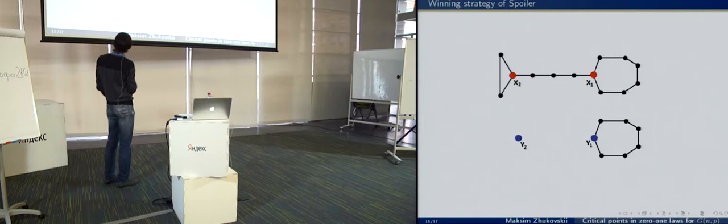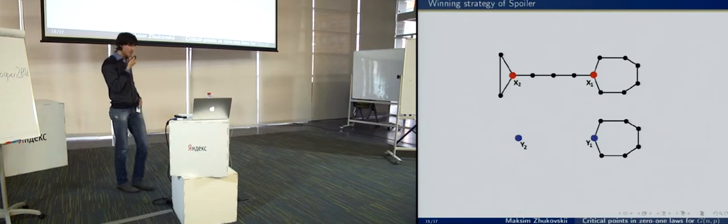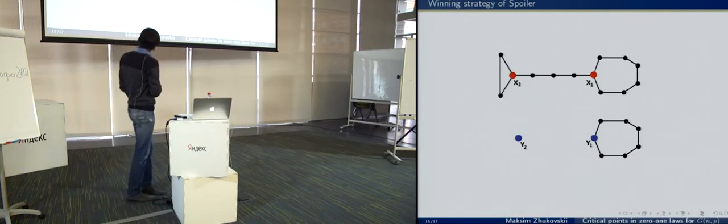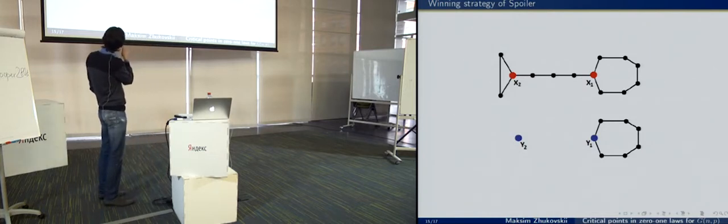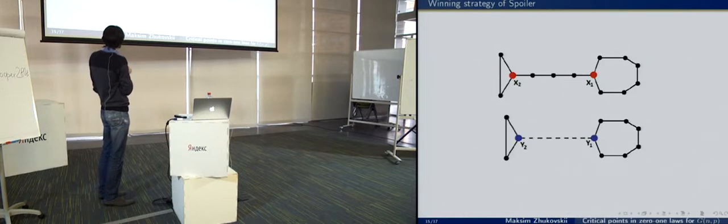Then there should exist a triangle which contains the vertex y2, because if there is no such a triangle, then spoiler can choose these two vertices and wins. So there should be a triangle, and this is the shortest path between the vertices y1 and y2.